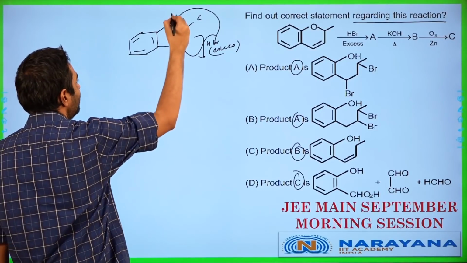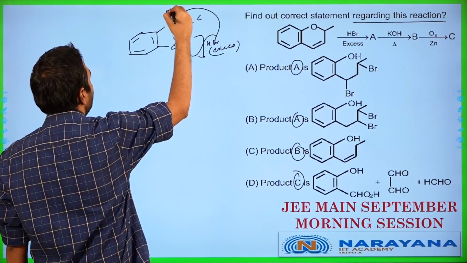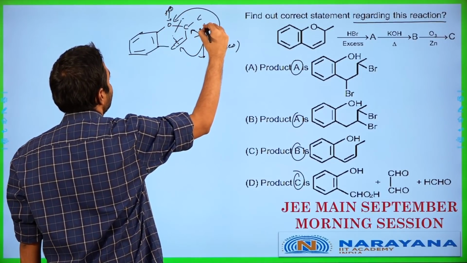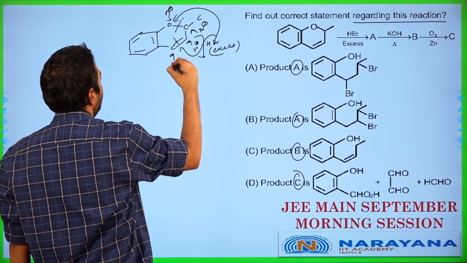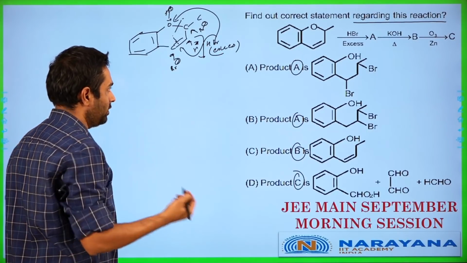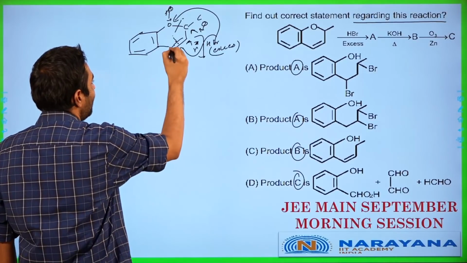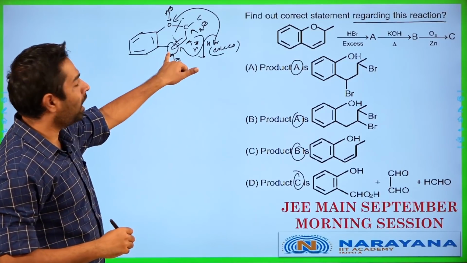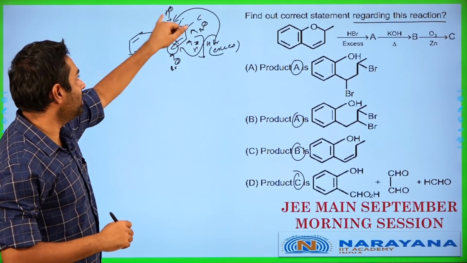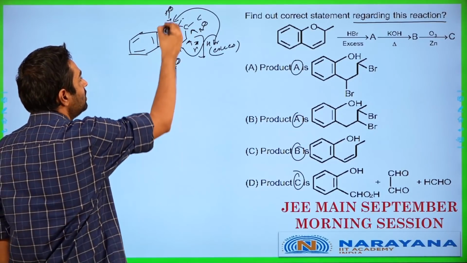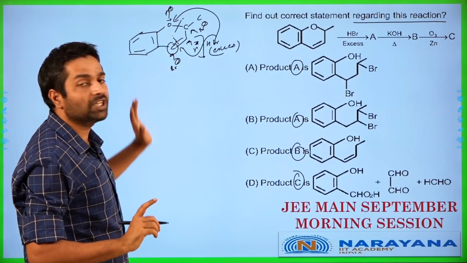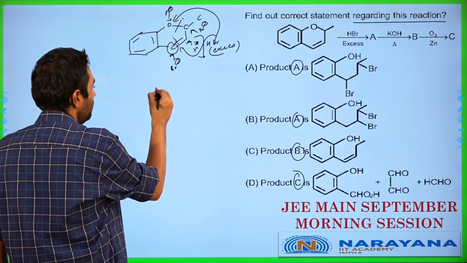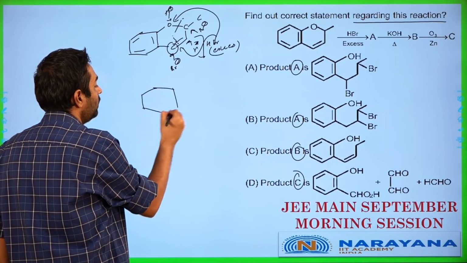So what is going to be happening in this case is that H plus goes over here and Br minus attacks over here. At the same time, H plus will also attack over here and Br minus will also attack at this location. Why does the Br minus attack at this location? Mainly because the carbocation here is more stable. Why does the H plus attack over there? Because the oxygen-benzene ring bond cannot be broken over here, because oxygen will have resonance with the benzene ring. So let me explain here once more after I draw the product over here.